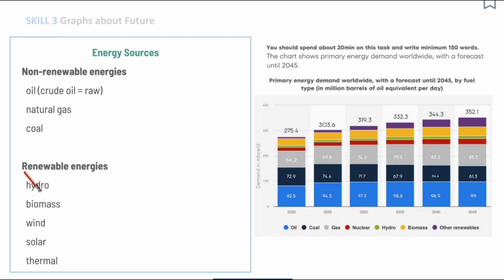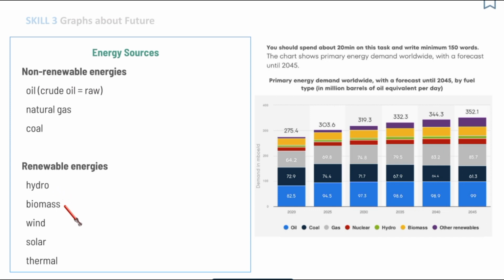Next, we have renewable energies. So these are energies that can be renewed and that are limitless. Theoretically, they can never finish. So here we have hydro or hydropower. This is energy which is generated from water.